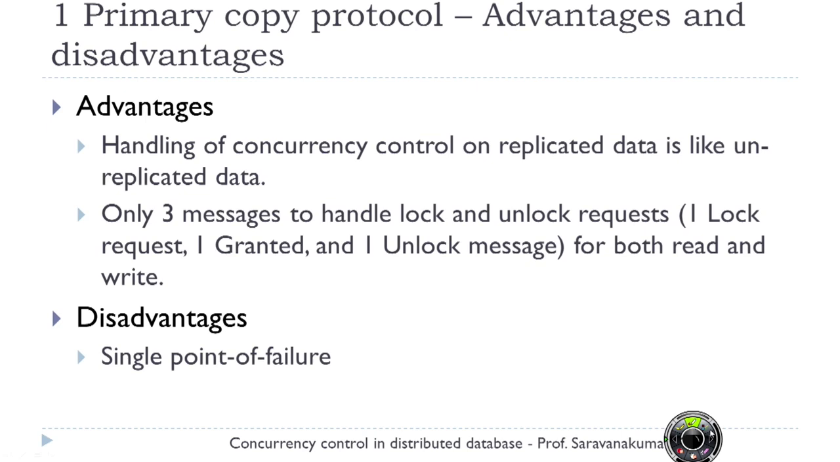And only 3 messages are needed to handle lock and unlock requests. For example, if I want to lock a data item Q, first I have to request the lock by sending a lock message to the coordinator site or lock manager site. If the lock can be granted, the lock manager site is going to send a granted message to the initiating site. And once I have completed my transaction, the initiating site is going to send an unlock message to the lock manager site, so that the lock manager can release the lock and make it available for other new transactions. And the disadvantage is a single point of failure.